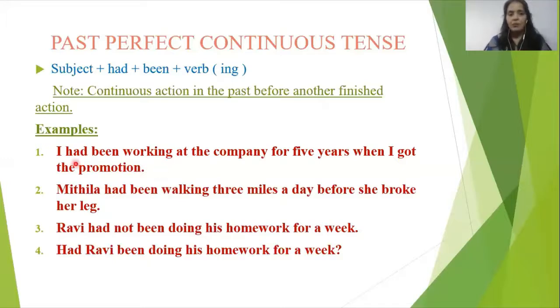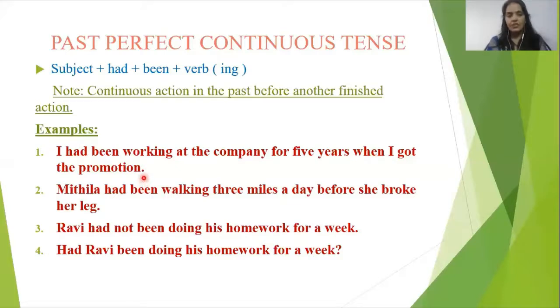I had been working at the company for 5 years when I got the promotion. I had been working. It means the person was working continuously for 5 years. Then he could get the promotion.